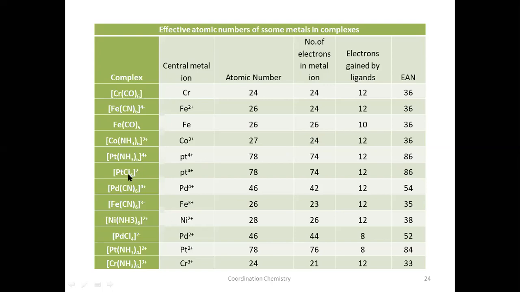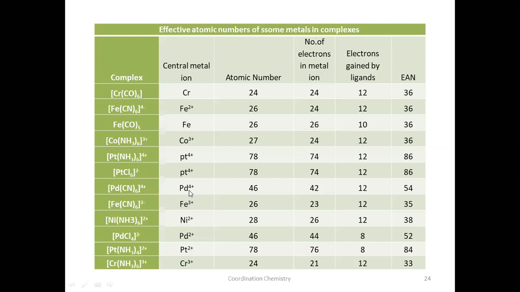Take this example here. If you calculate the oxidation state, it will come to +4, atomic number 78. +4 means you have to remove 4 electrons, 74, plus how many ligands? 6, 2 into 6, 12, 86. Palladium +4. Here it should be +2. You have to make a correction here. Palladium, 6 cyano groups, and it's a +2.